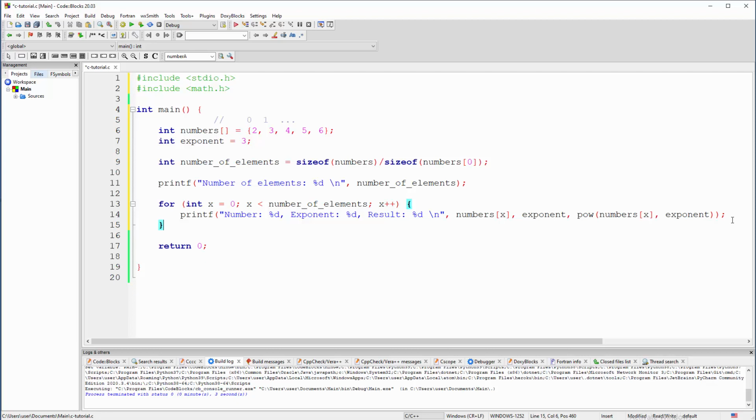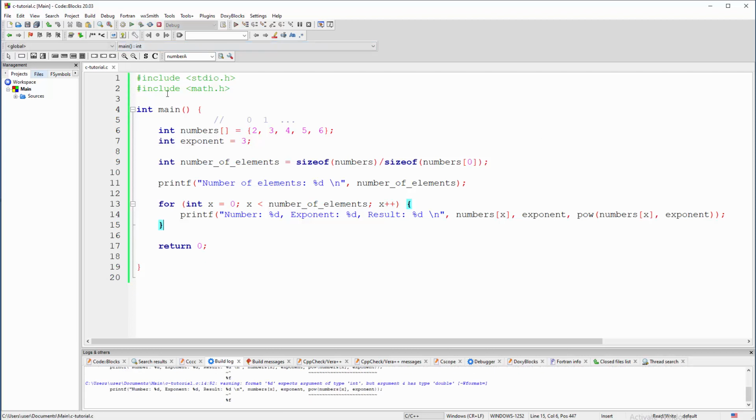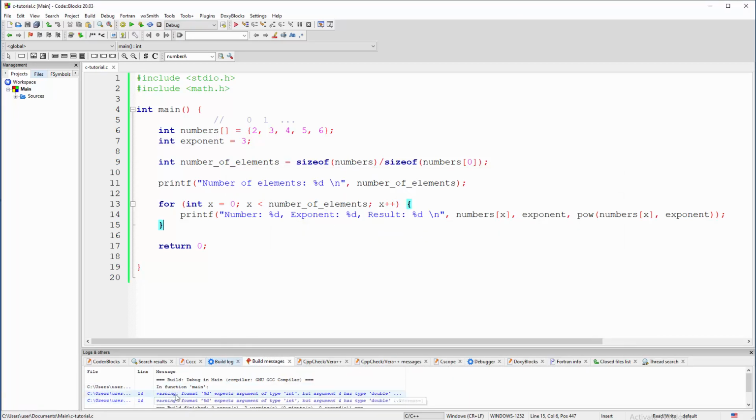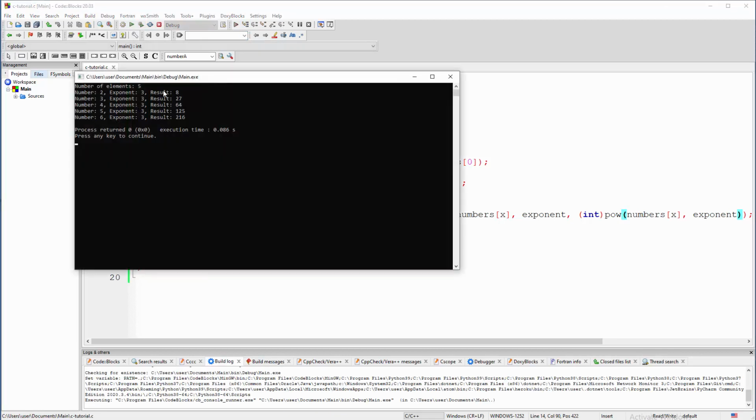Just a second. Okay, so let's test that. Okay, do we have elements 2, 3, 4, blah blah blah until 6? Do we have the exponent? And we don't have results. Why don't we have results? Oh, some kind of warning. But argument 4 has type double, and we expect an argument of type int. Right, so how to solve this? This is all about this function here. Well, one of the ways to solve it is just to cast that result to integer. This will solve the problem. And now there you go.